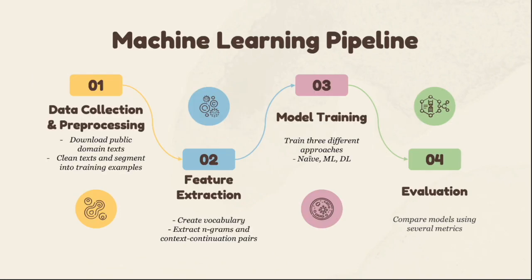My data pipeline consists of four main steps. The first one is data collection and pre-processing. The second one is feature extraction, which creates vocabularies, extracts n-grams, and prepares context-continuation pairs. The third one is model training across three different approaches: naive, machine learning, and deep learning. And the last step is evaluation.